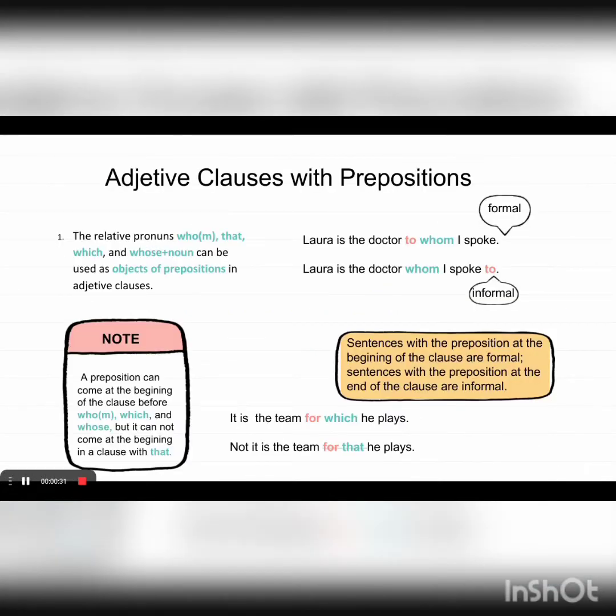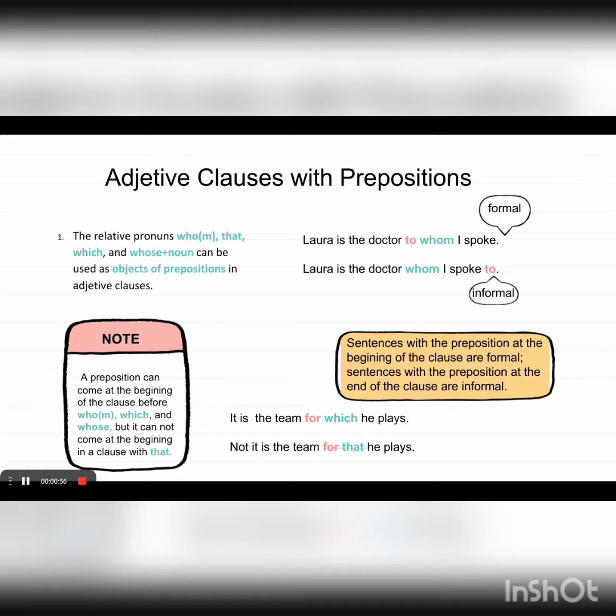Okay. Adjective clauses with prepositions. The relative pronouns who, that, which, and whose plus noun can be used as objects of prepositions in adjective clauses. For example, Laura is the doctor to whom I spoke. Laura is the doctor whom I spoke to.